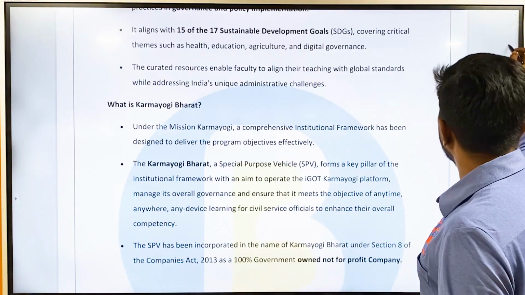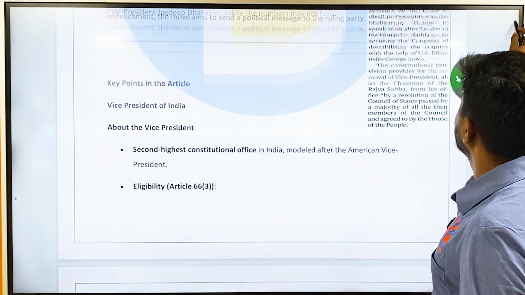So these are the articles which I found to be important for our UPSC journey.